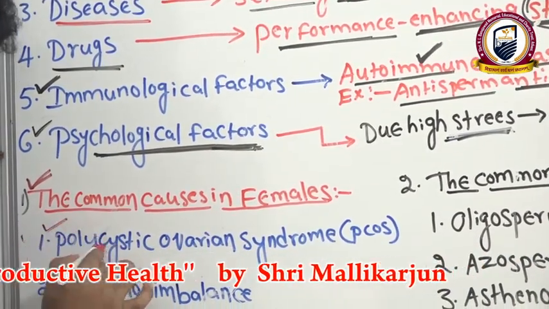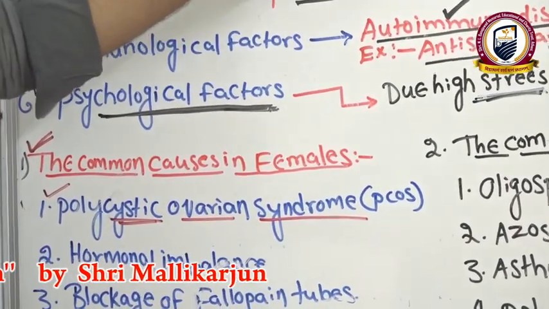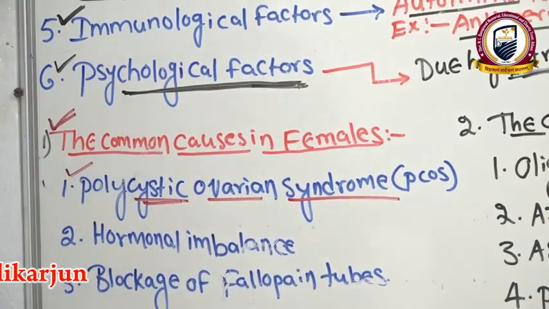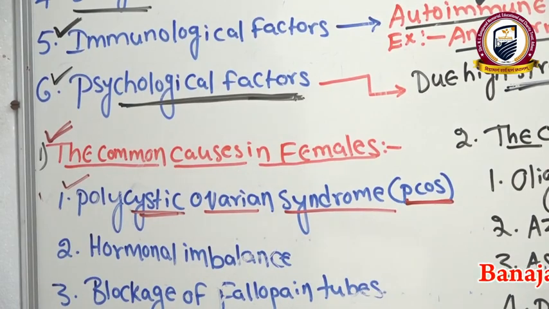First one, polycystic ovarian syndrome. Already I told you that here the physical problem which is present in a female, that is PCOS, that is polycystic ovarian syndrome.